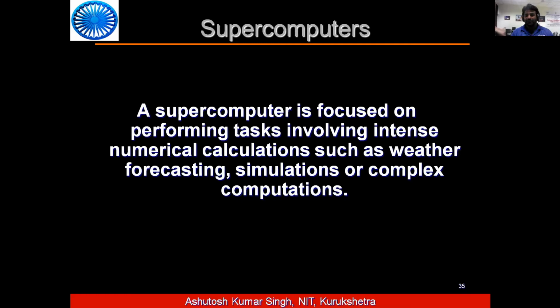In that case, our desktop and laptop may not be sufficient. So we need supercomputers, especially for practical applications like weather forecasting. For weather forecasting, we need to simulate a lot of data, real world data, multimedia data. They need a lot of space and computation complexity. For that, we need to use supercomputers.